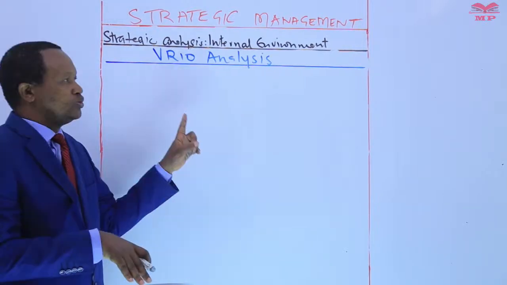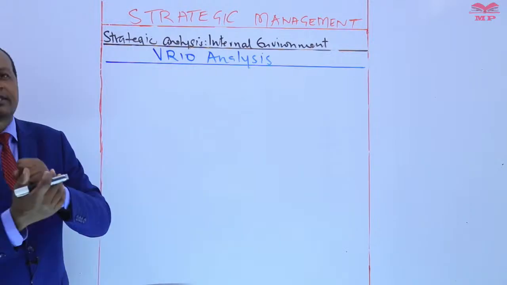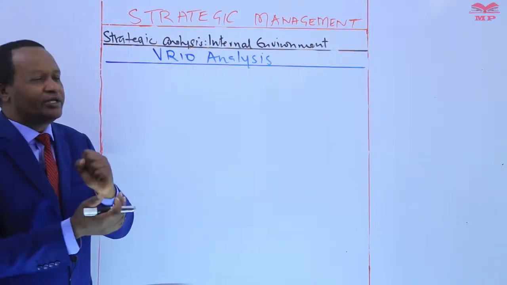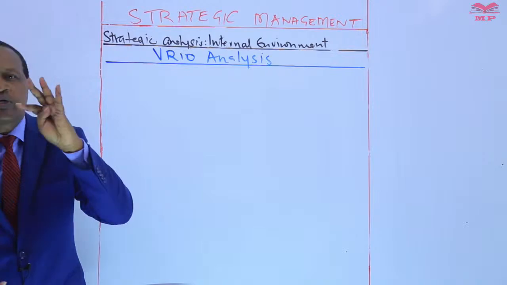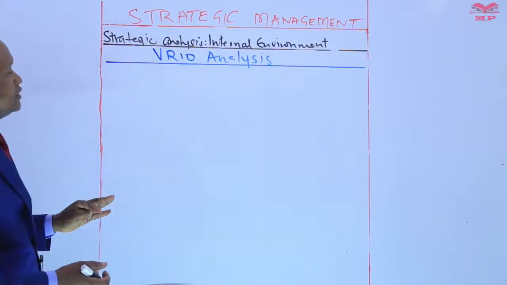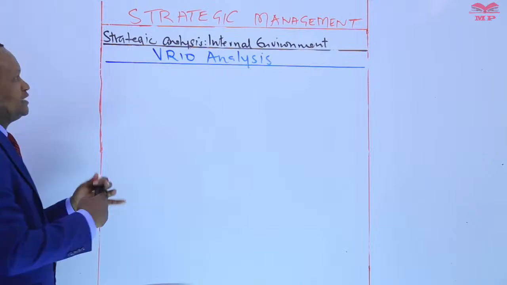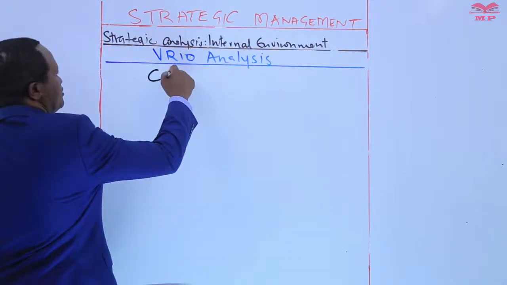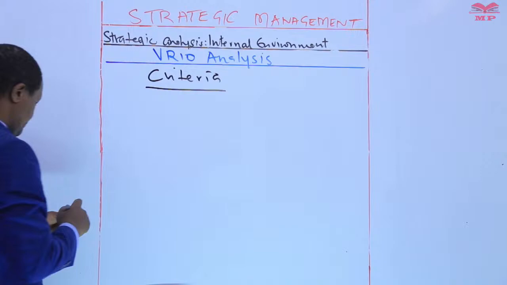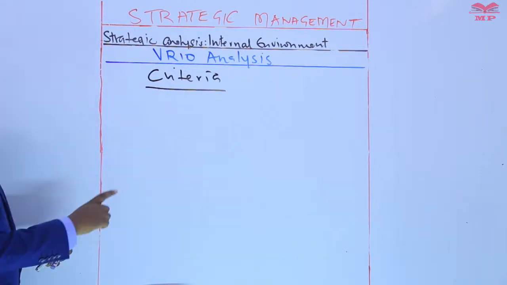This tool evaluates resources and capabilities based on 4 key criteria. The first criteria is value.